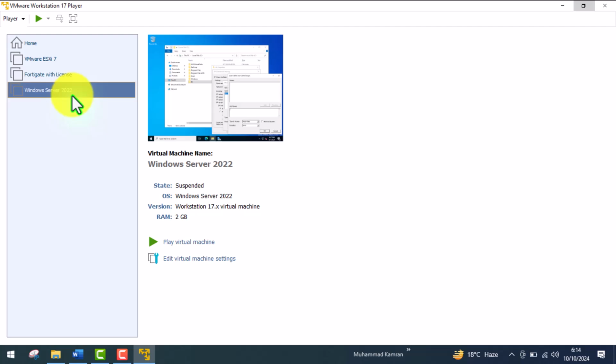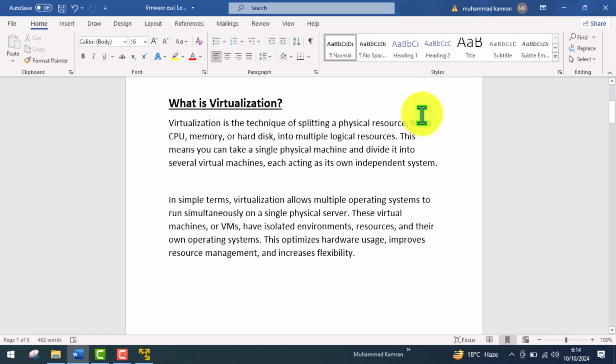So you can install more than one operating system on a single machine with the help of virtualization. In virtualization there is software we call a hypervisor. With the help of the hypervisor, we install multiple operating systems on a single physical machine.